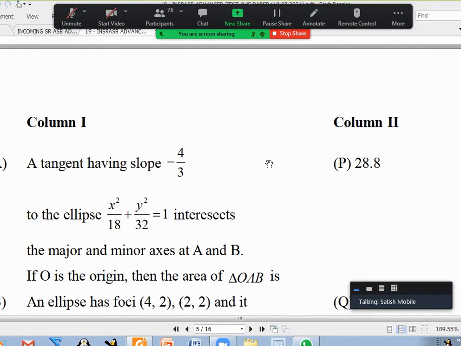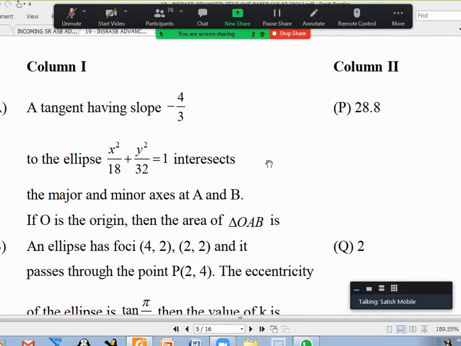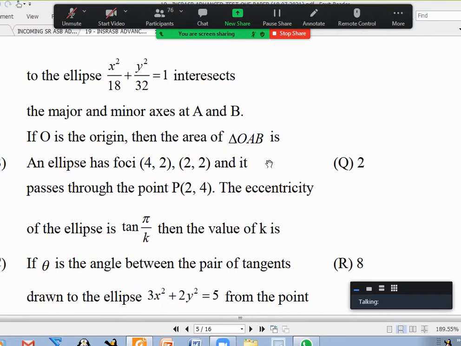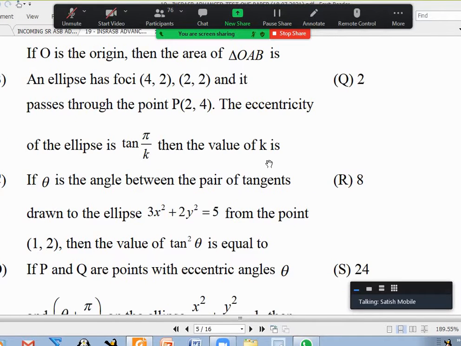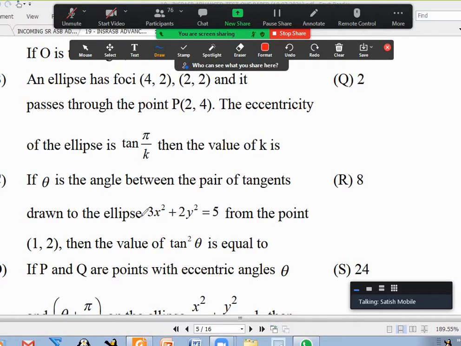You can see the third, matching, I guess, in this screen. Any doubt about A bit here? B bit or C bit? C. Theta is the angle between parallel tangents from the point. Otherwise, take the general tangent y equal to mx plus or minus root over a square m square plus b square.